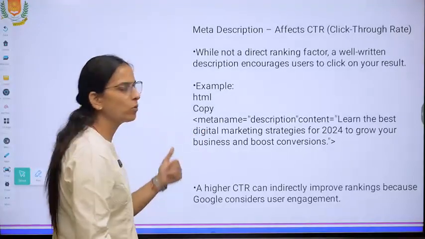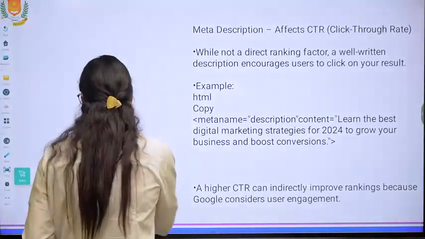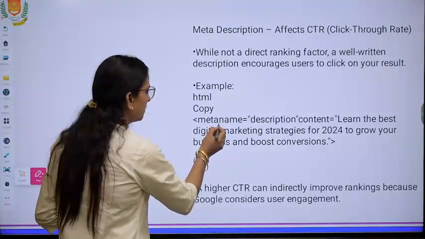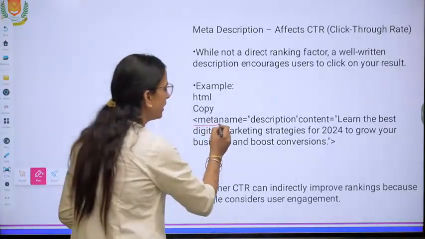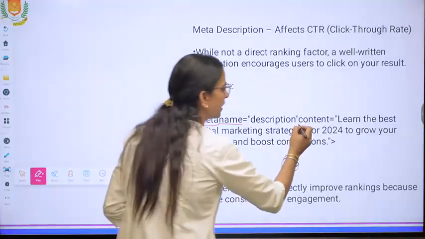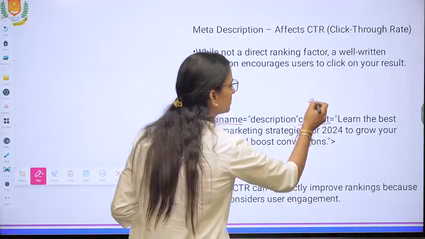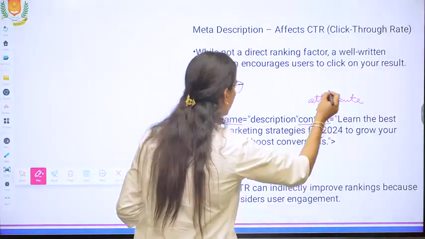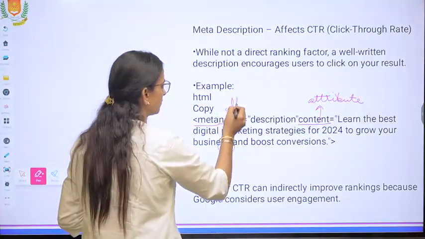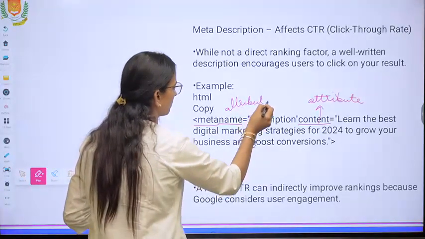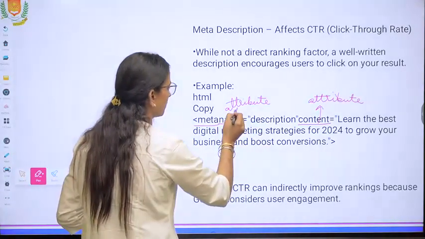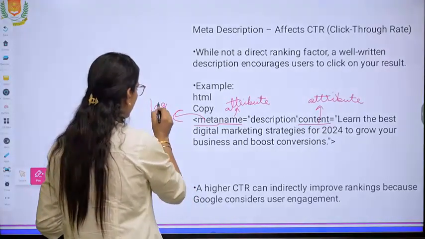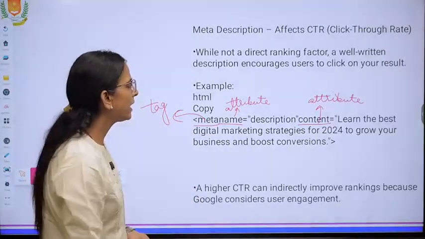Then meta name, how can you define the meta name? Meta is there, name is the attribute, content is the attribute. This is the tag.